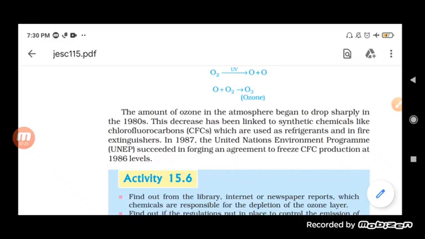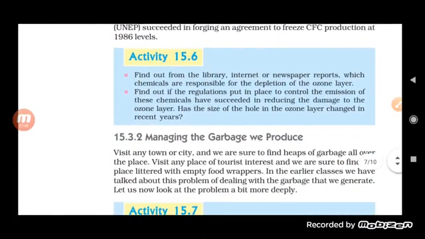So basically this United Nations Environment Program said to reduce the use of CFCs, as they are responsible for ozone depletion, or the thinning of the ozone. And you know that if the ozone layer gets depleted, it will produce a lot of problems, especially skin problems to living organisms.